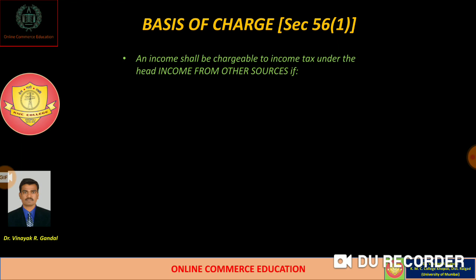An income shall be chargeable to income tax under the head of income from other sources if such income is not exempt under the provisions of Income Tax Act 1961. It means whatever income the assessee is earning, if it is chargeable to tax, that comes under the head of income from other sources if it is not covered under the other four heads of income.